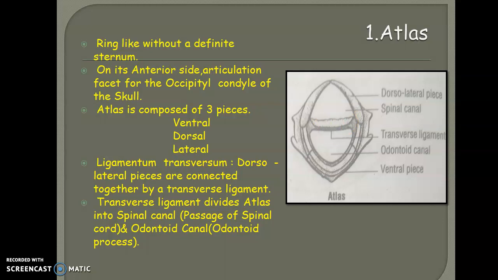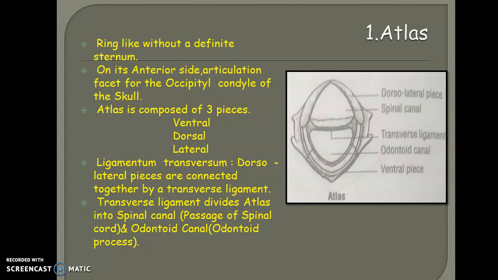The peculiarity of this structure is that it divides the atlas into two different regions. Anteriorly, the ligament forms the spinal canal, and posteriorly, the odontoid canal. The spinal canal, as the name indicates, is concerned with the passage of the spinal cord.